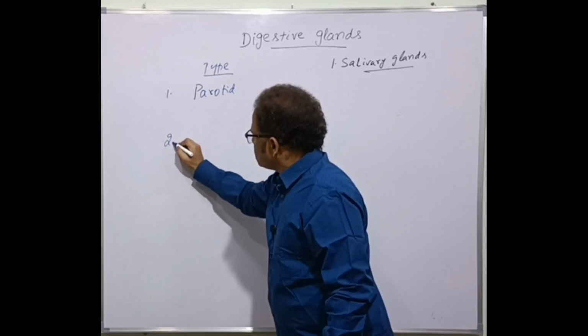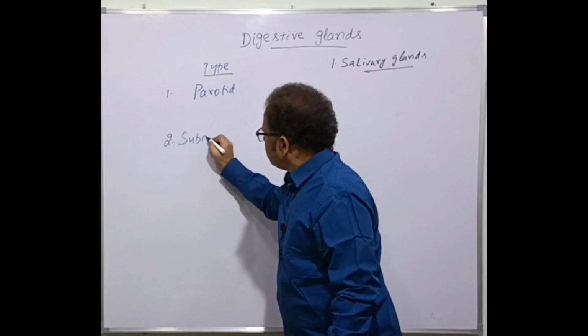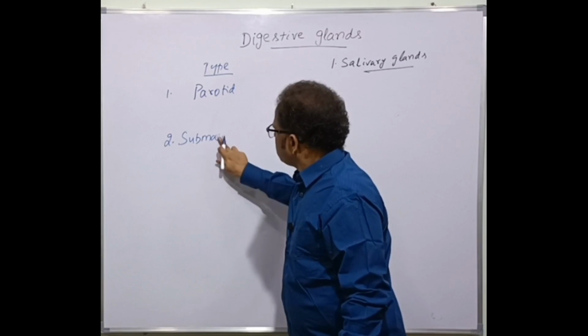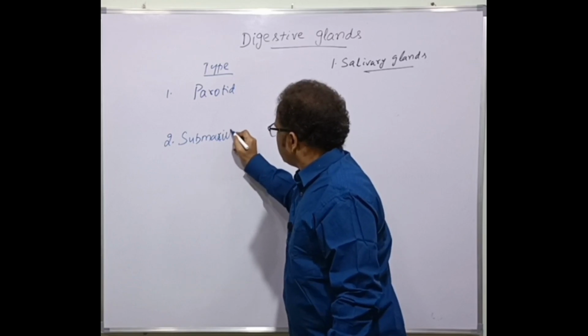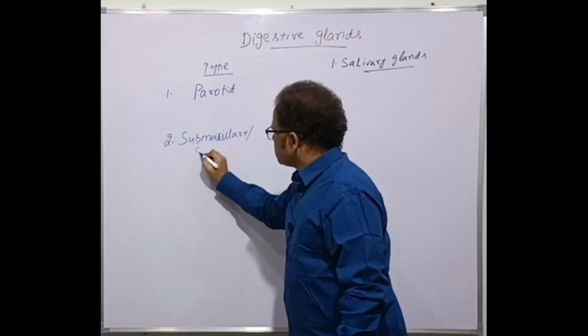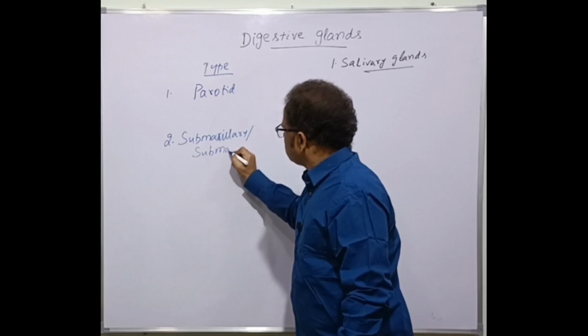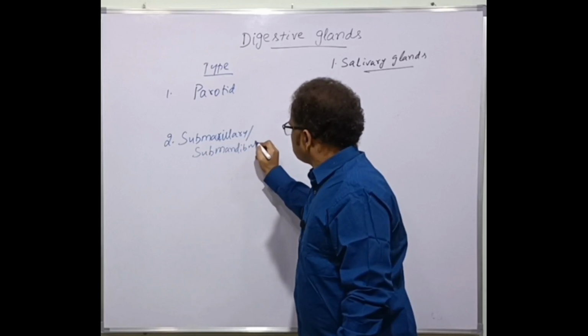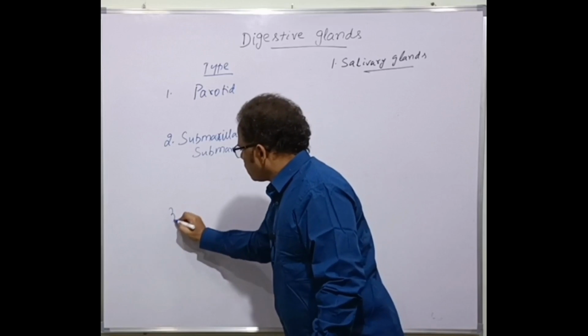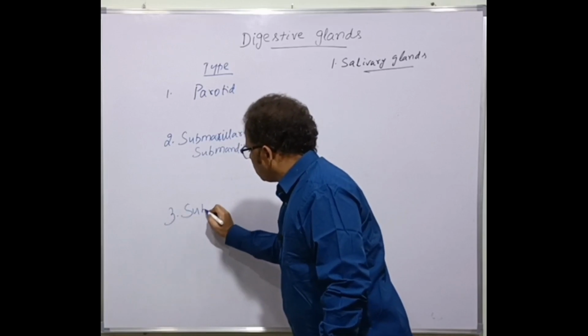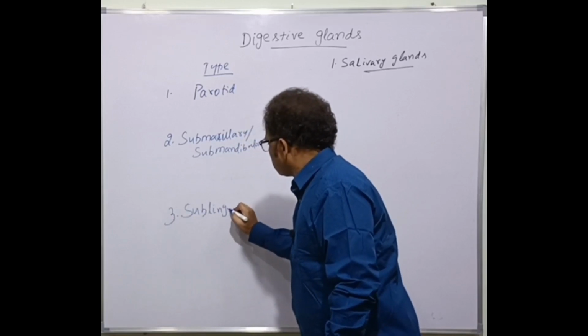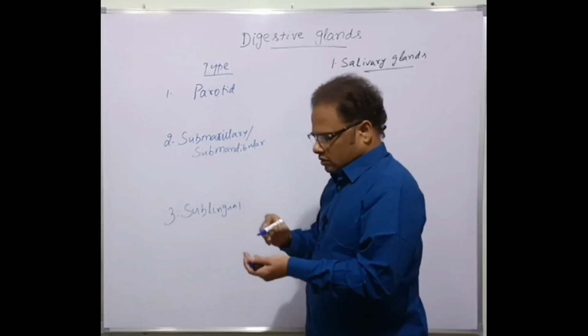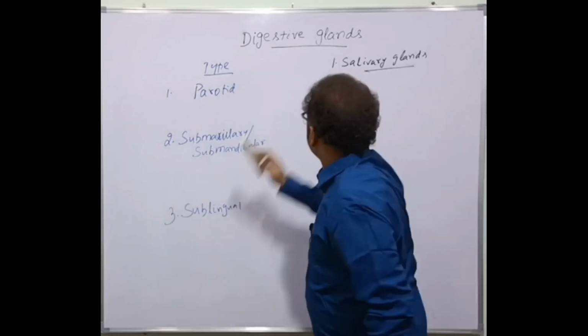Number two is the submaxillary, also called submandibular, and the third is the sublingual.